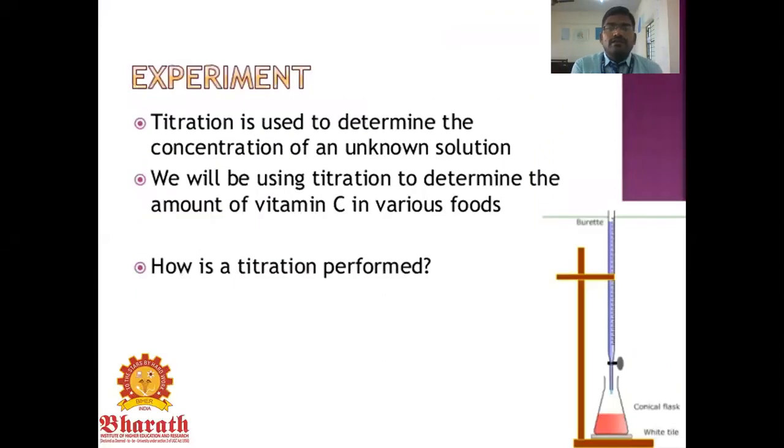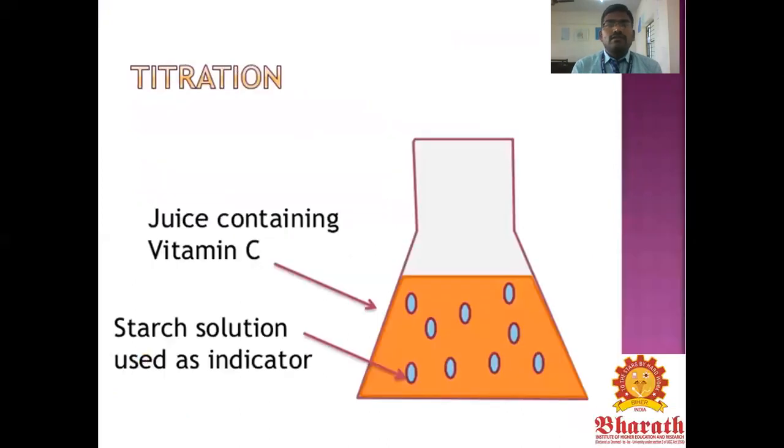Titration is used to determine the concentration of an unknown solution. We will use titration to determine the amount of vitamin C in various foods. Here is how titration is performed. You take a stand and burette, and you take a conical flask for the samples. The titration uses juice containing vitamin C from fruits, and the starch solution is used as an indicator.